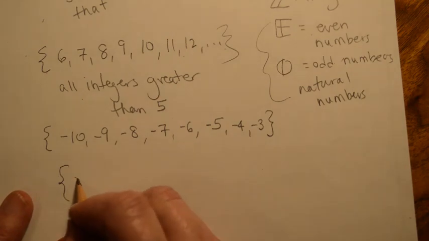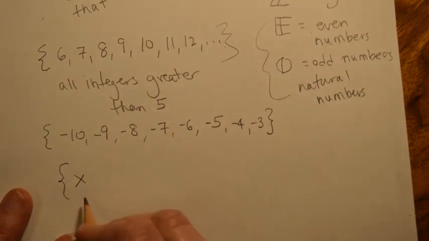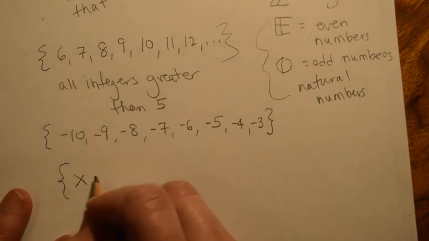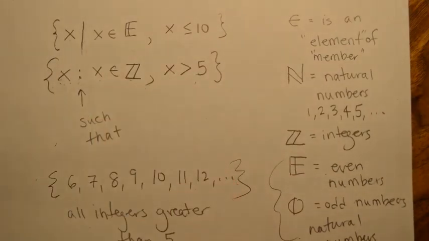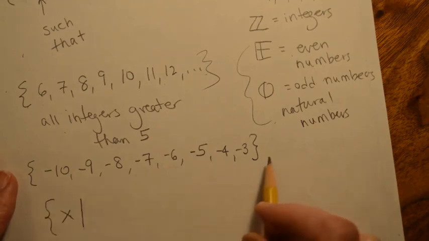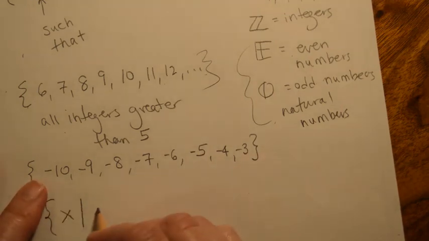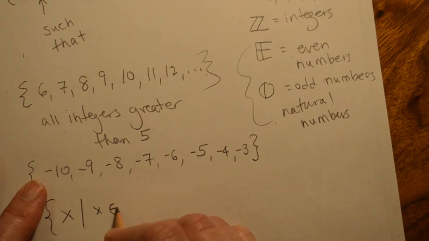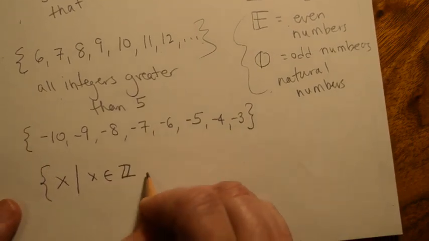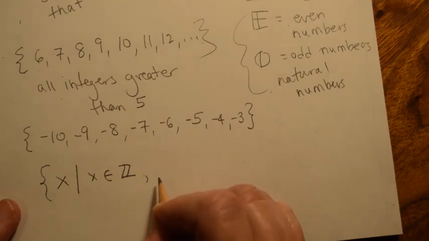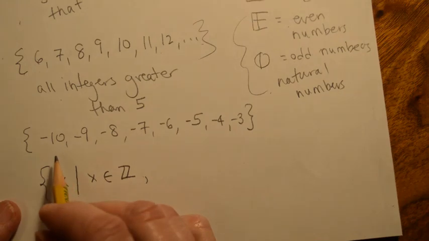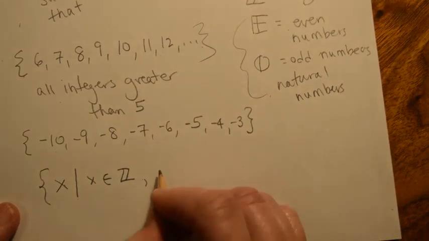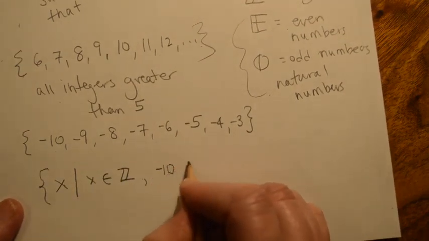Okay, here's how I would do it. I would say the set of all X, here's what I'm looking for, all numbers X, such that, and again, you can use that or you could use the 2 dots, either way. The first thing I want is for it to be an integer, and again, Z is that symbol for integers. And I also want it to be between -10 and -3, including -10 and -3. So I'm going to write it like this.